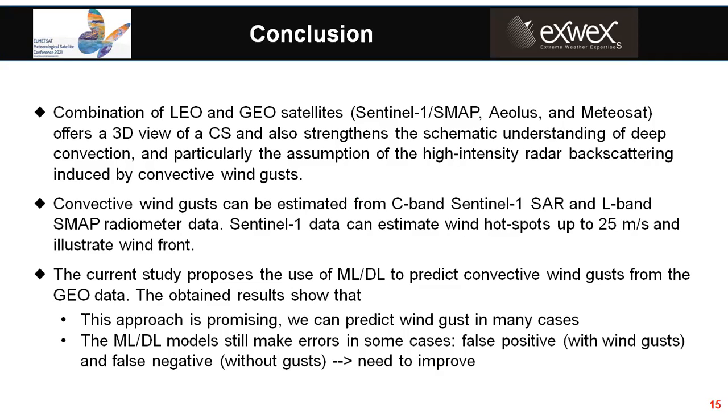We can predict the winds in some cases. The machine learning and deep learning models still make errors in some cases, for example, false positives with winds or false negatives with the reverse. Therefore, the learning model needs to be improved.